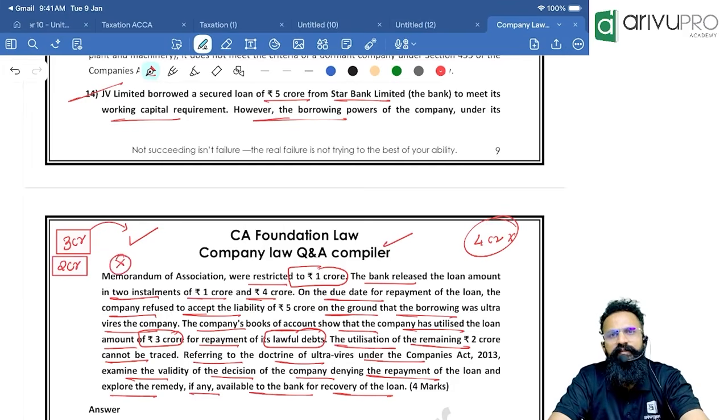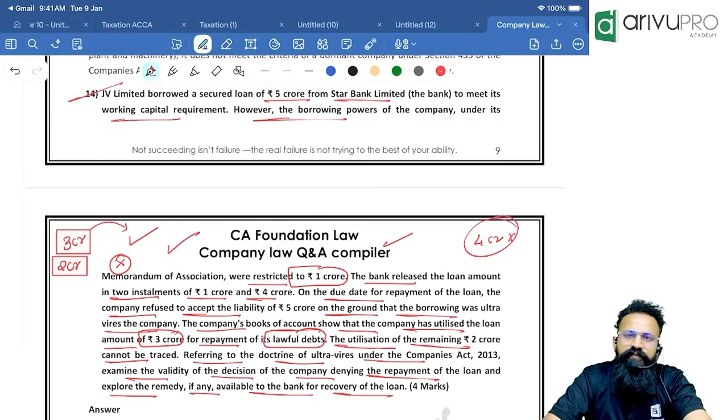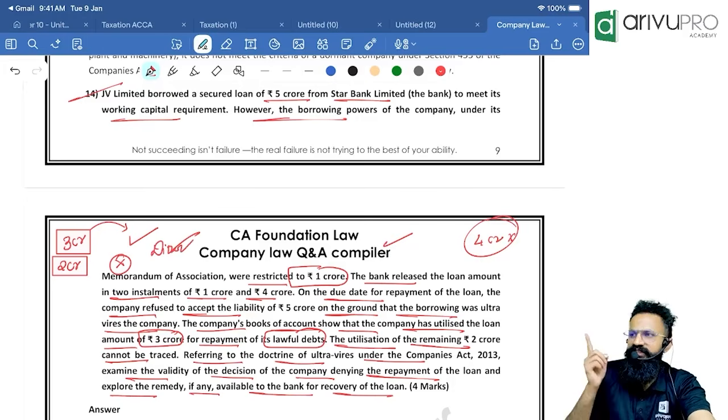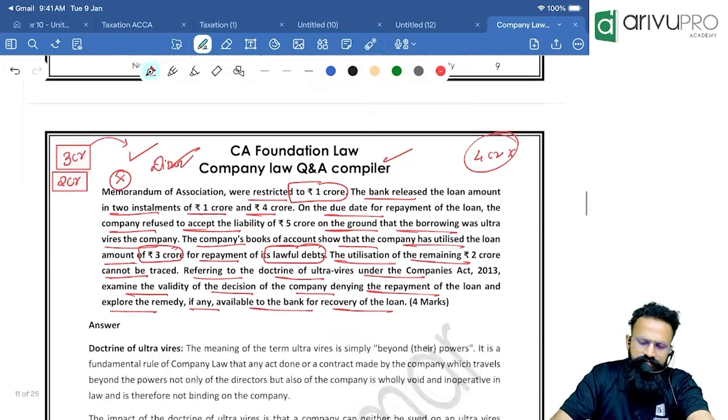Now, what is the other remedy available? Now, this is the first remedy: for 3 crore the company is liable. Other remedy, people: the directors will be personally liable for all such frauds. Clear?